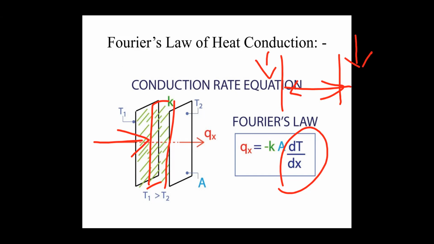In between, we have the element. The element has a thickness, that is Δx. We know this is the particular area of heat conduction. So you separate the element into each and every part. This distance represents dx, the difference between x and x plus dx. So we find the minute area, the separate area, and then you find the differentiation, that is dT by dx. That is the temperature gradient.